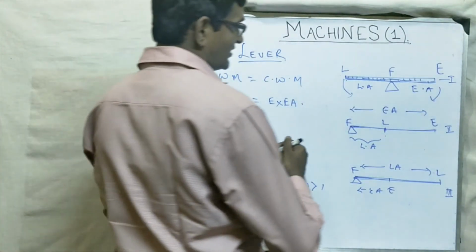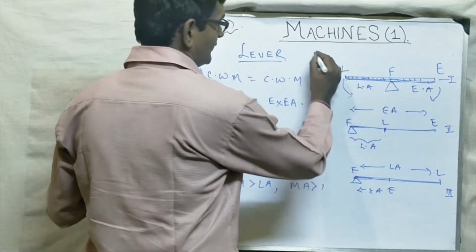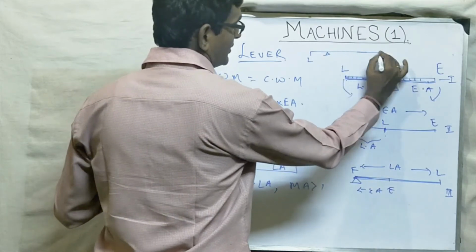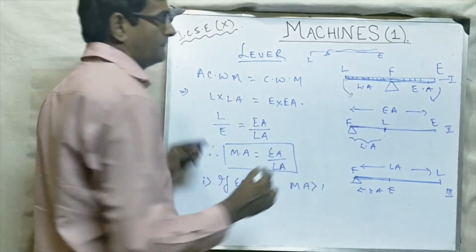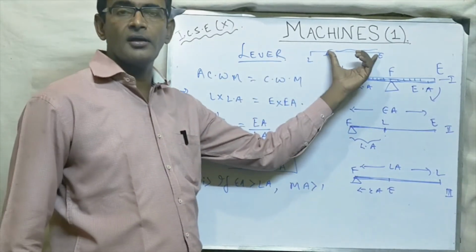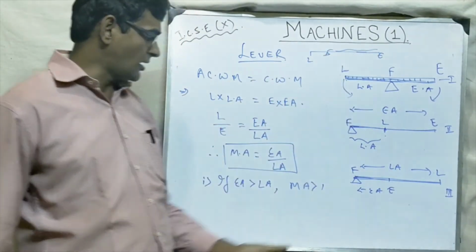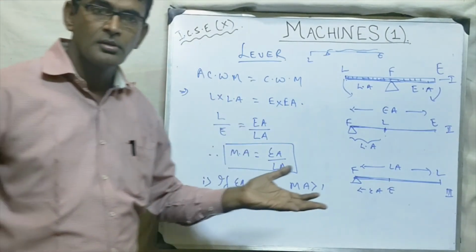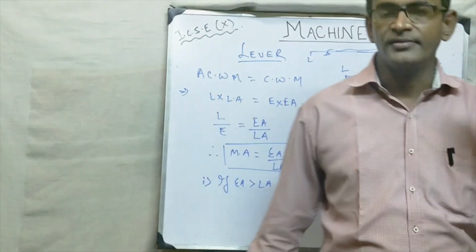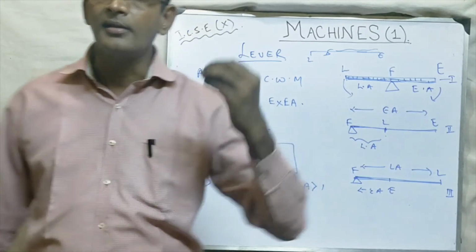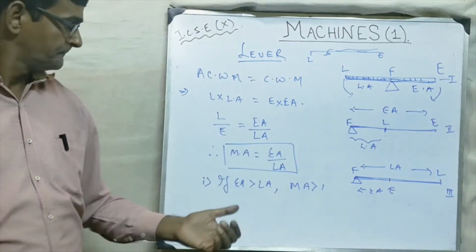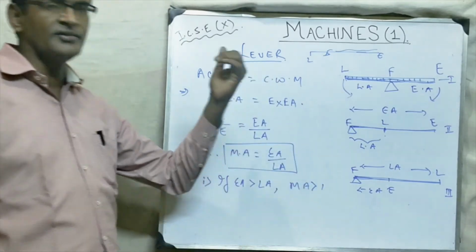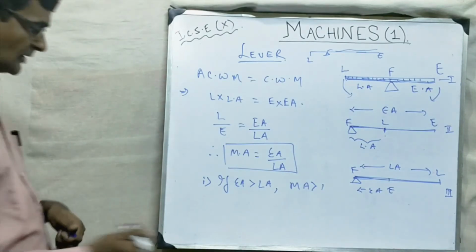Suppose this is the case of a first class lever, class 1 lever. Here is the load, here is the fulcrum, and here is the effort. So this is much bigger. If effort arm is much bigger than the load arm, then the mechanical advantage will be more, and mechanical advantage more means we have to apply less effort. Simple. So if effort arm is greater than load arm, the mechanical advantage is greater than 1. Okay? Number 2.